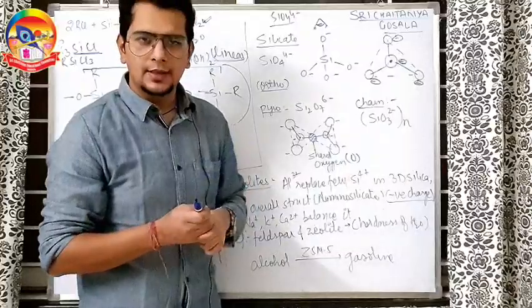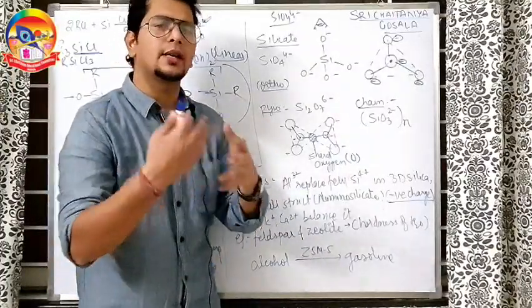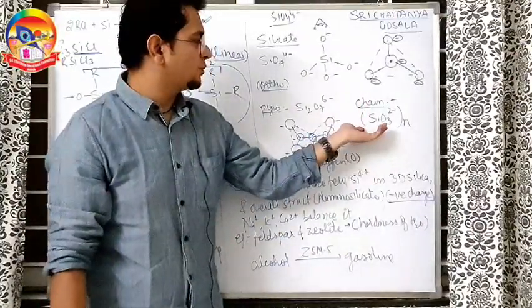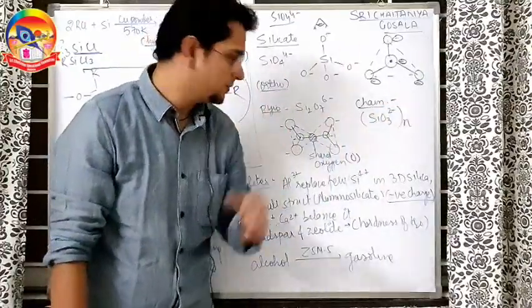Chain silicate is not in the course, but you can remember the general formula because many years back one question came in the NEET examination. So very frequently the question comes in our tests also. So chain silicate has a formula of (SiO3 2 minus) whole n.